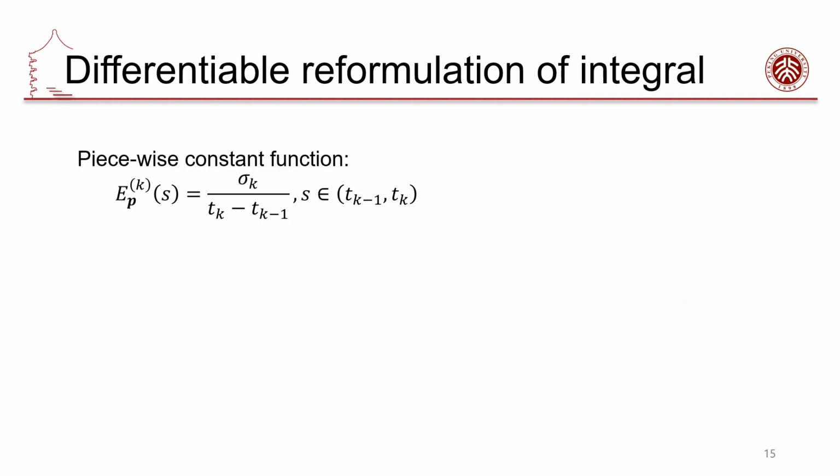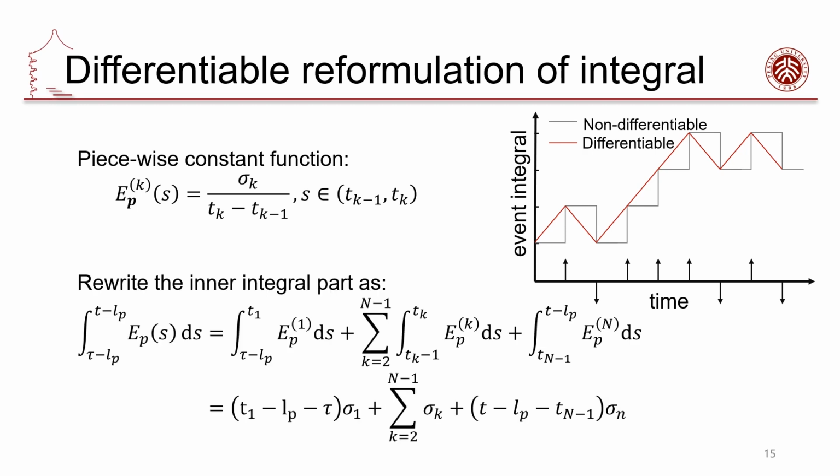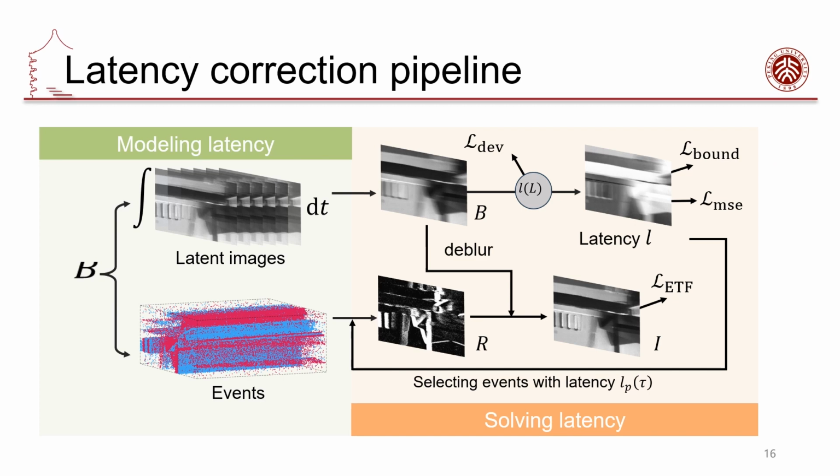in contrast to representing events as an impulse function, we employ a piecewise constant function to split the changes sigma_k into several durations as shown on the right. Then we can rewrite the inner integral parts as below. Finally, according to the previously mentioned steps, we can obtain the parameterized latency illuminance curve and adopt it for latency correction.